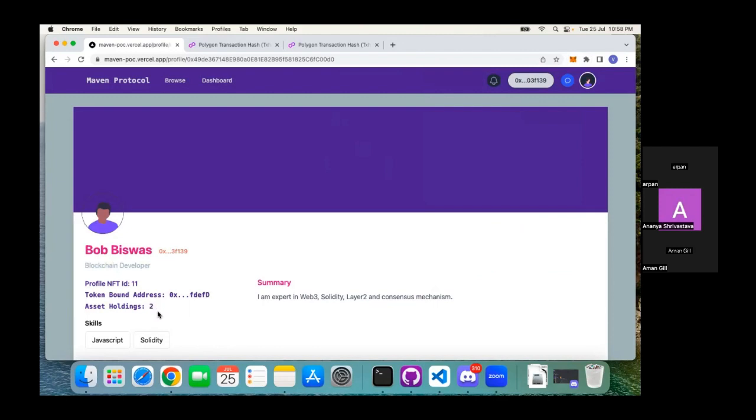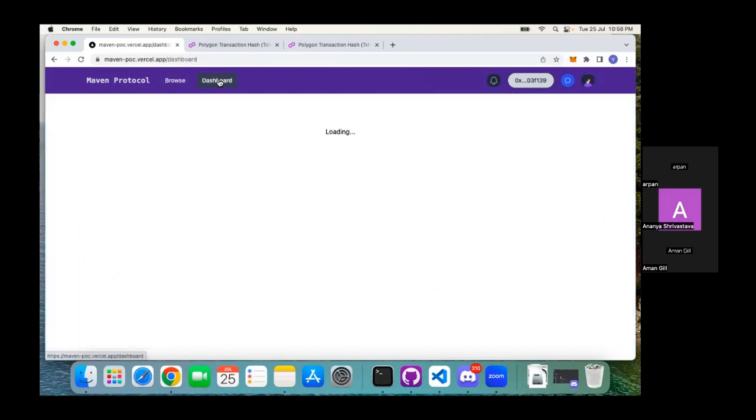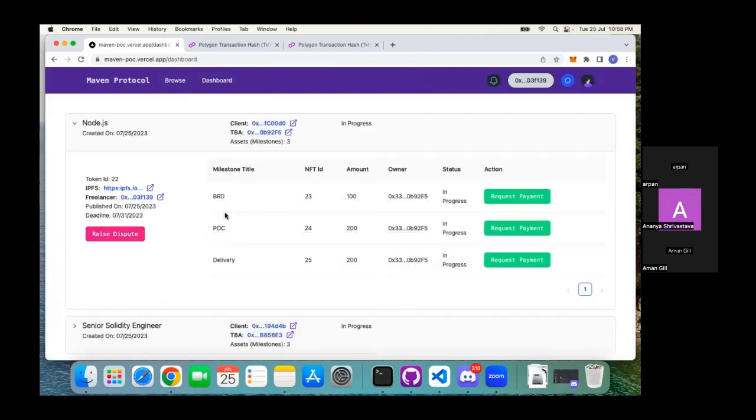Now the number of assets that it is holding is 2. So the asset has been transferred to the freelancer account. Okay, now go to the dashboard. So this is the freelancer dashboard. This is the project that we created.